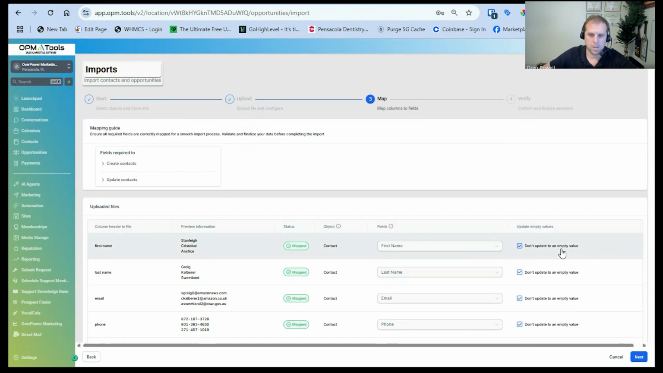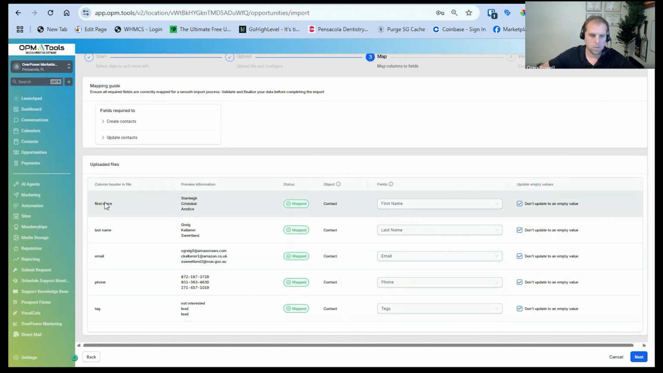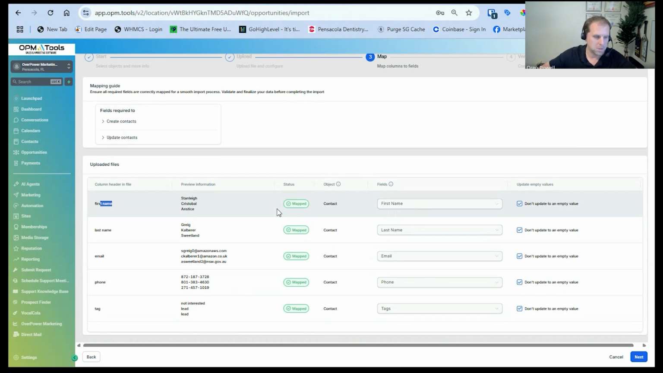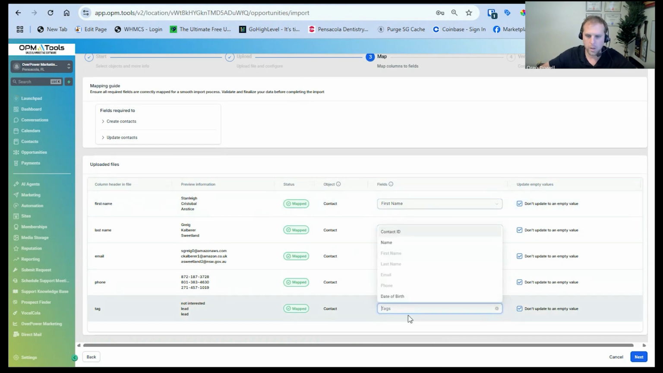Next thing it's going to make us do is plug and play the data according to the CSV file to the fields inside the software. Most of the time, it's going to try to figure it out on its own. First name, pretty easy. Last name, email, phone, tag. In this case, it was almost a perfect scenario. Sometimes you might have to try to figure out which field it needs to go into, or it might try to add it into a field that you don't want it to go into instead.